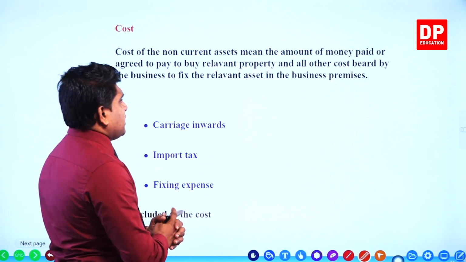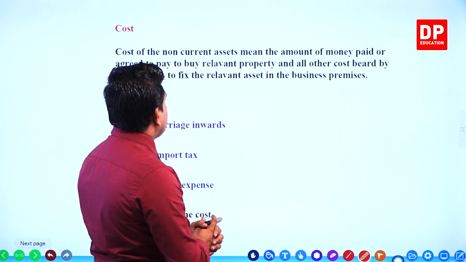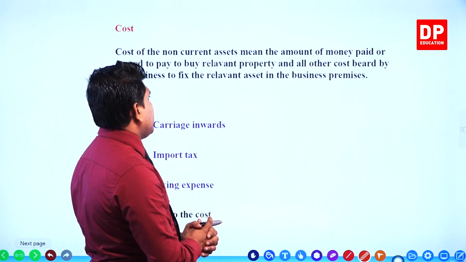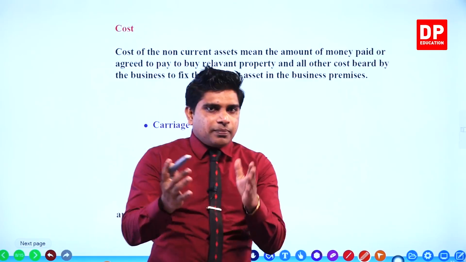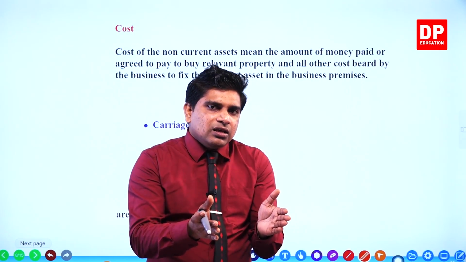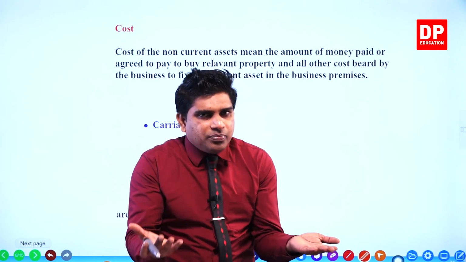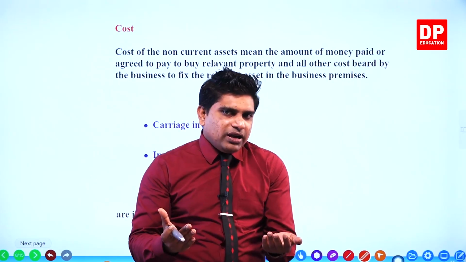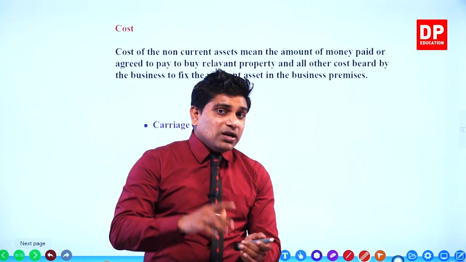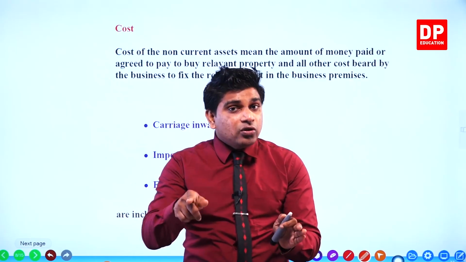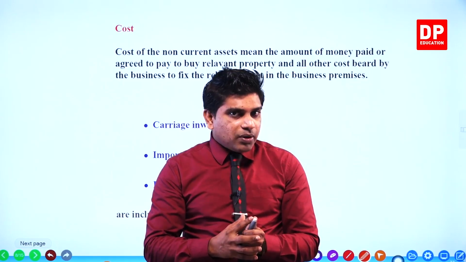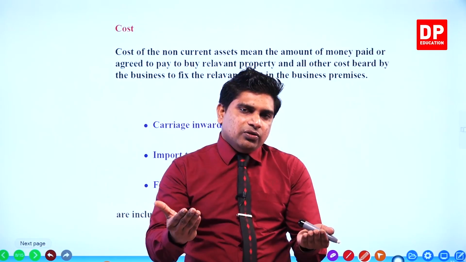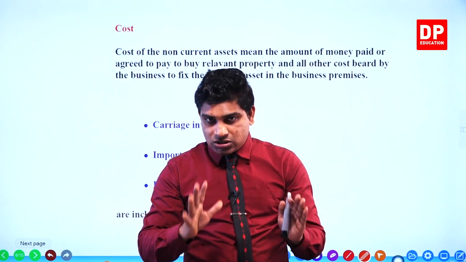Cost of the non-current assets means the amount of money paid or agreed to pay to buy the relevant property. Remember, sometimes you can buy non-current assets on a credit basis. Credit basis means you don't pay money at the same time; you pay money later. But the value to be paid by you to acquire that asset is the agreed value to pay, even if you have not already paid it. That is called cost.